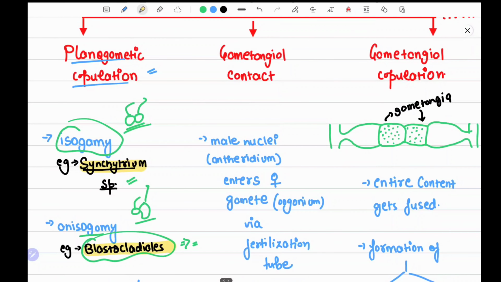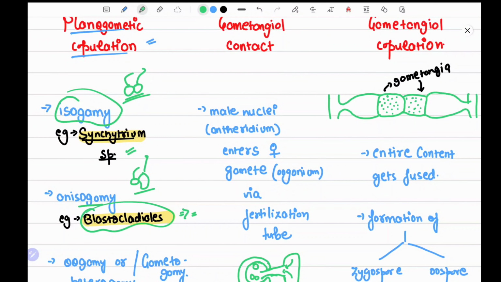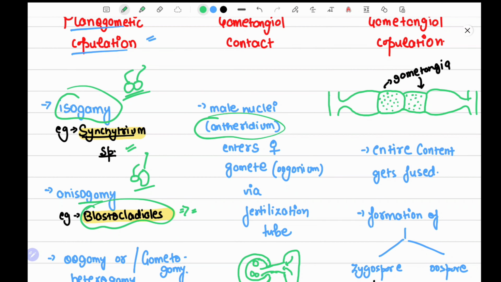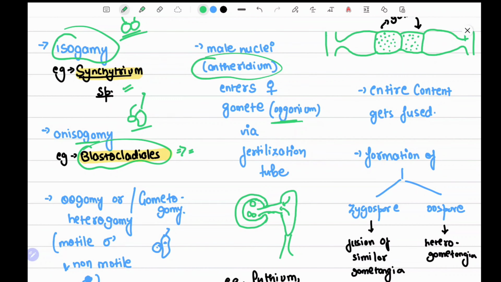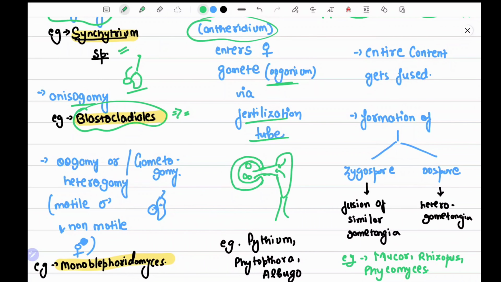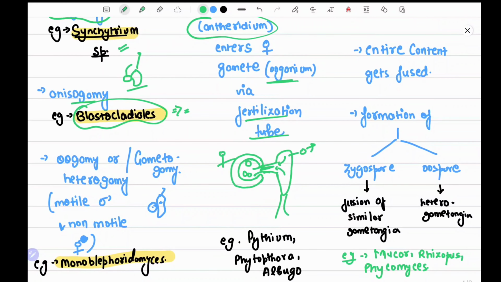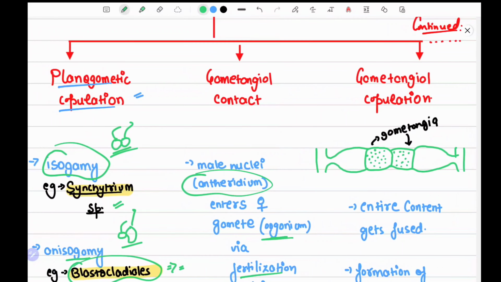Second is gametangial contact, where the male nuclei from the antheridium enter the female oogonium via a fertilization tube. You can see this fertilization tube, and it carries the male gamete to the female egg. Examples: Pythium, Phytophthora and Albugo. Then comes gametangial copulation.